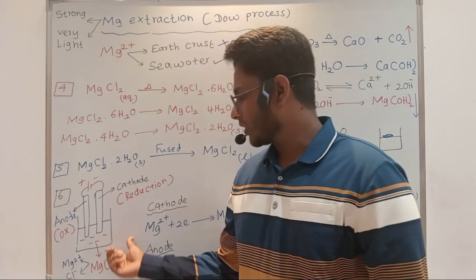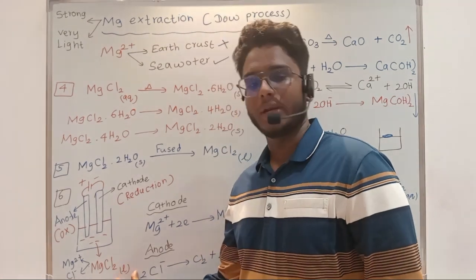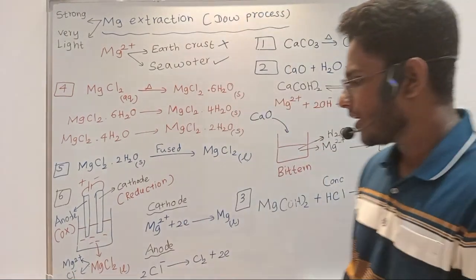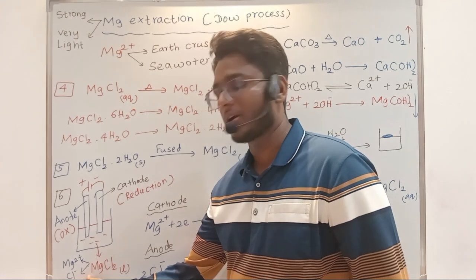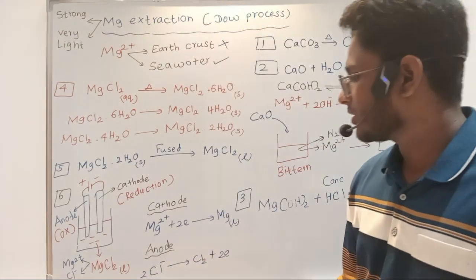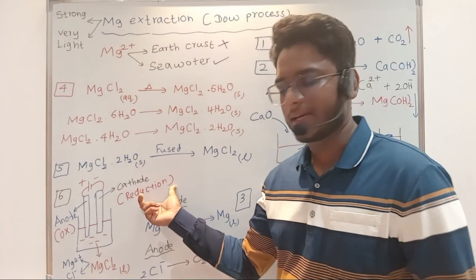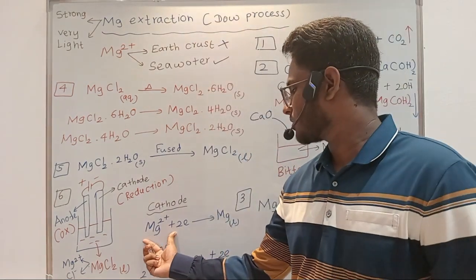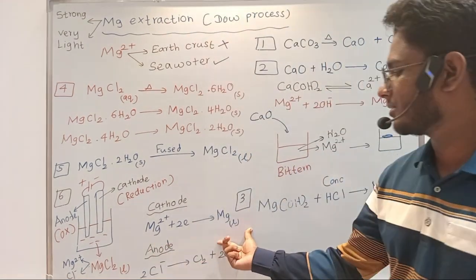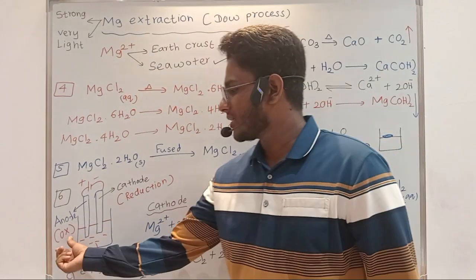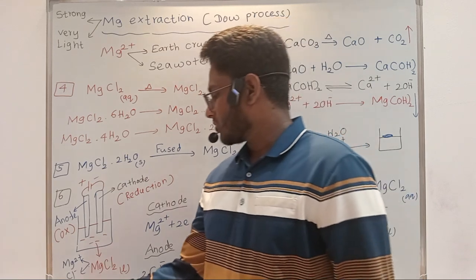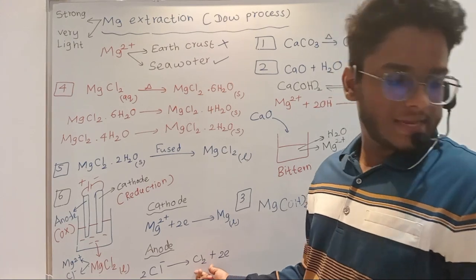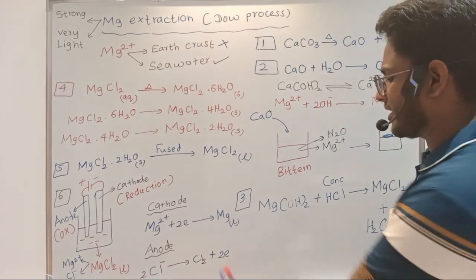Now, if you take the solution, you have only magnesium chloride. It's a liquid, so if you consider the ions, you will have Mg2+ and Cl- ions. One of these ions is going to oxidize, and one is going to reduce. For the cathodic reaction, reduction must take place, and the ion that can reduce out of these two is Mg2+. So Mg2+ will be reduced by taking 2 electrons to magnesium liquid. At the anode, oxidation takes place, and the species that can oxidize is only Cl-, so Cl- will be oxidizing to Cl2 by releasing 2 electrons, right?